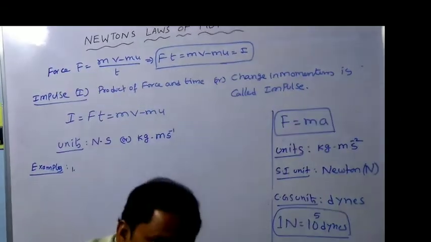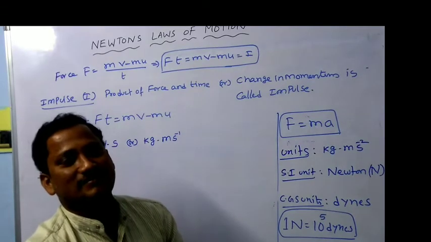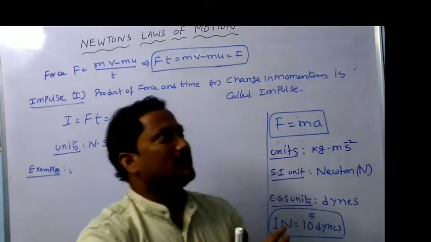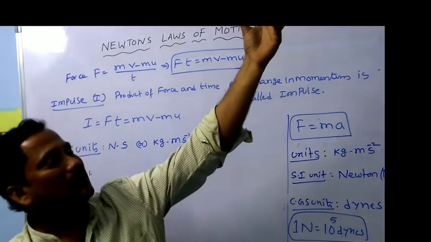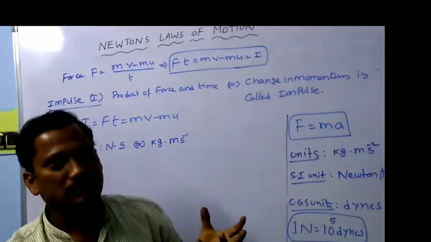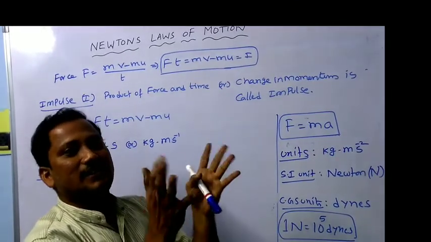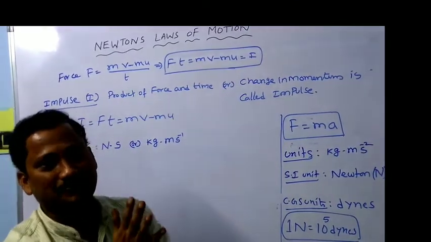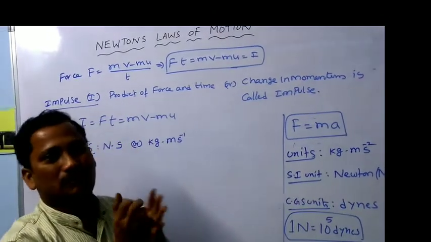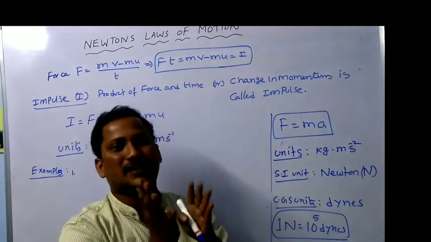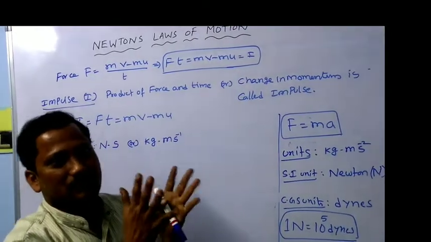He pulls his hands backwards. Why? Because if you don't pull the hands backwards, the ball will come with a large force. It will strike the hand, and your hands will be damaged. Some reddish color will come, and it will be harmful.